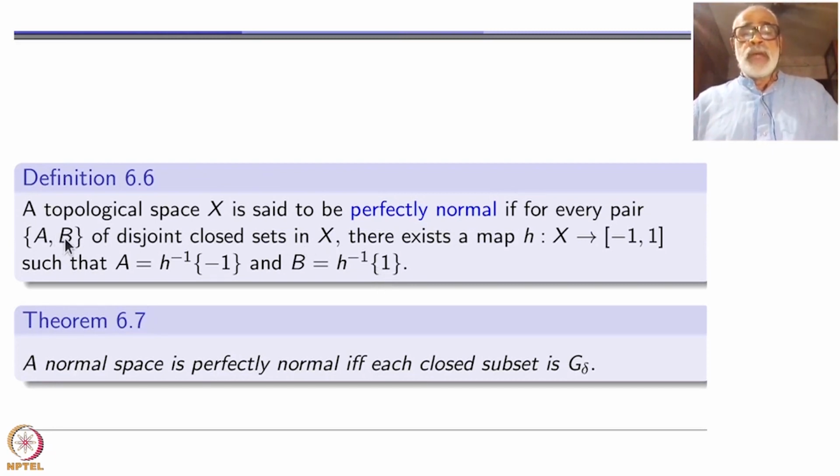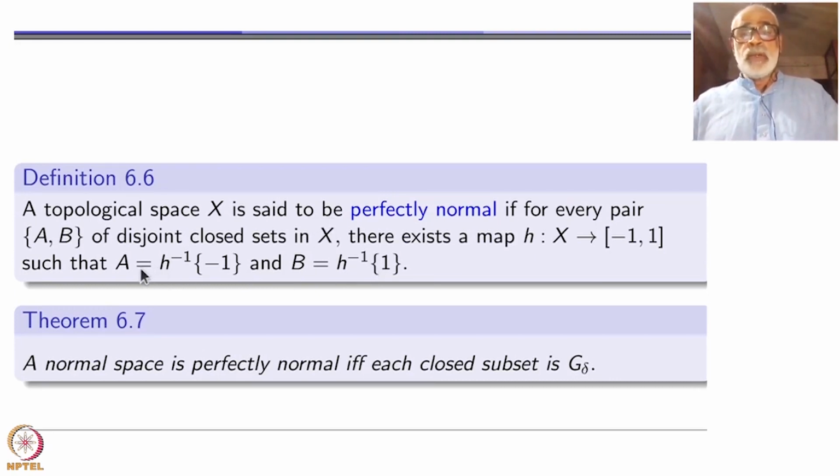I have said A, B disjoint closed subsets. If one of them is empty, it doesn't make sense, so both of them should be non-empty. That is assumed when you are talking about normality and so on. The precise inverse image is a stronger thing.